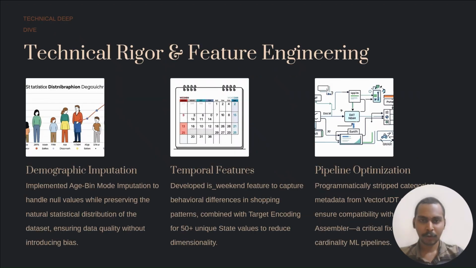Let's move on to the technical work. I noticed that my dataset contains a number of null values in different columns, and all these null values depend upon the age feature. So I implemented the age bin mode imputation method, through which I have filled the null values present in my dataset.